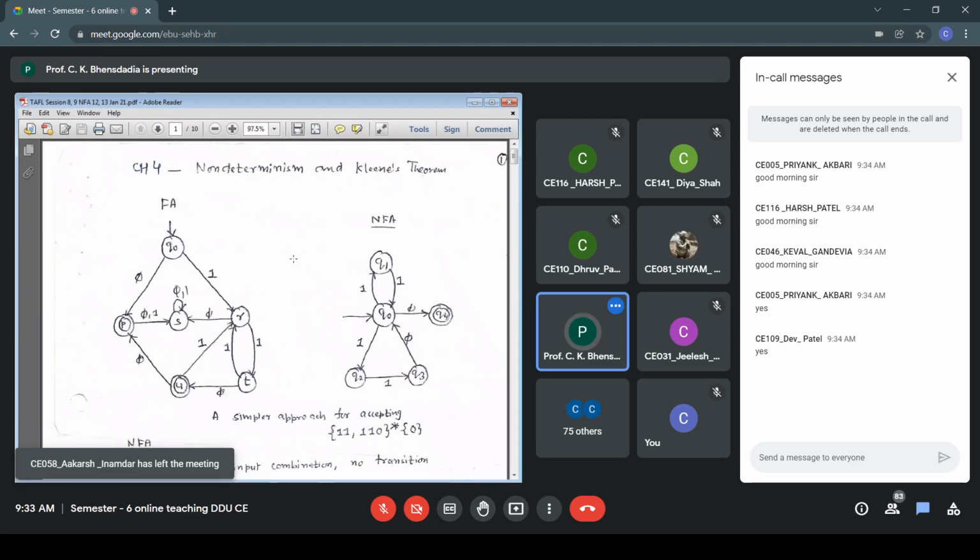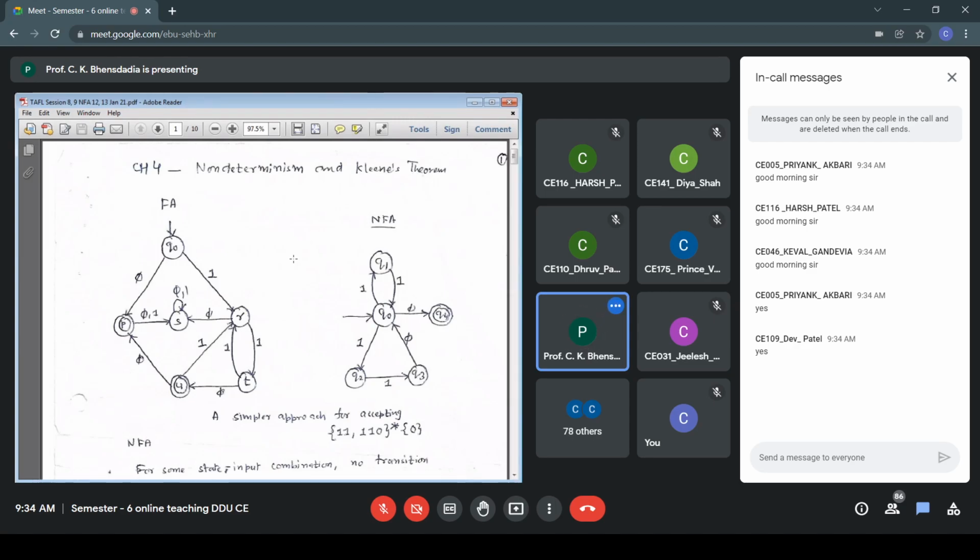So from state P, the double circled state, P to S, either 0 or 1, we reach a state that will not lead to acceptance of a string, that is as good as a dead state. So on 0 or 1 on the state S, once we reach state S, we are not going to come out from that non-acceptable state. So in S, whether 0 or 1, the string is not going to be accepted.